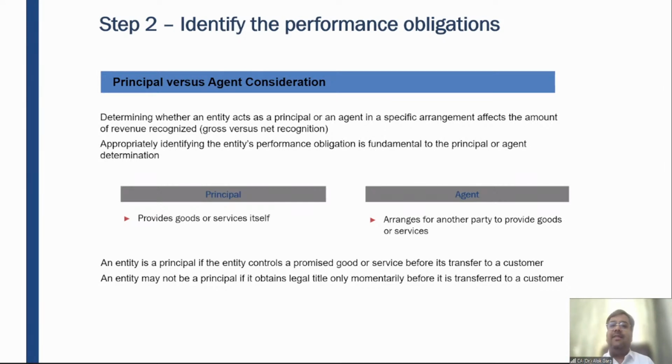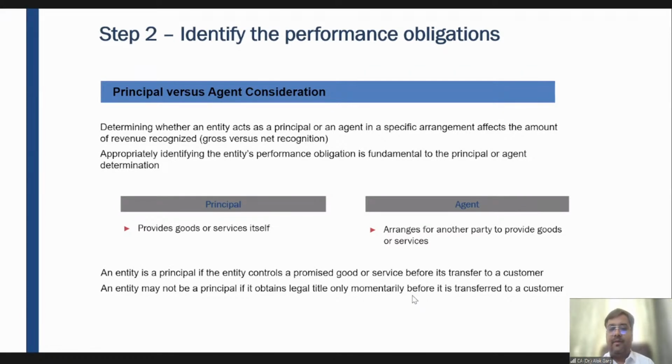So friends, tell me in this particular case, whether Make My Trip is working as a principal or as an agent. Whether Make My Trip will recognize revenue only to the extent of 250 rupees, or whether Make My Trip will recognize revenue of, let's say, 5,000 plus 250 and cost of 5,000. What should Make My Trip do?